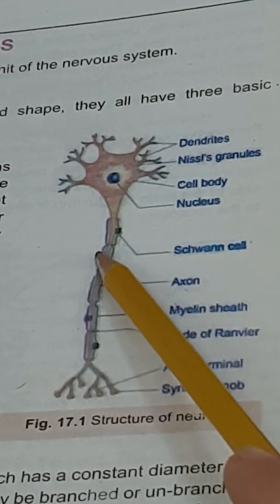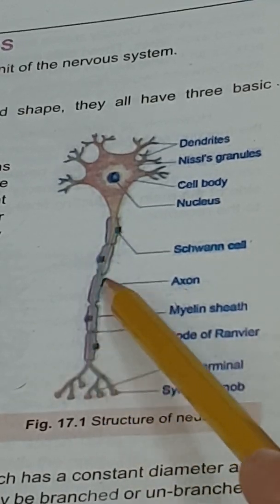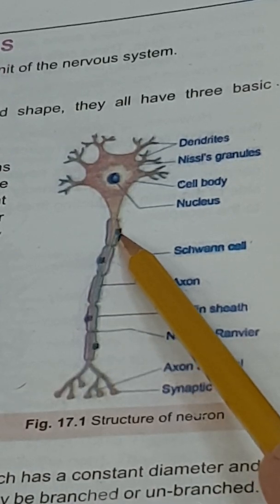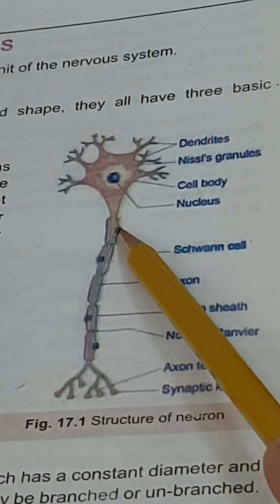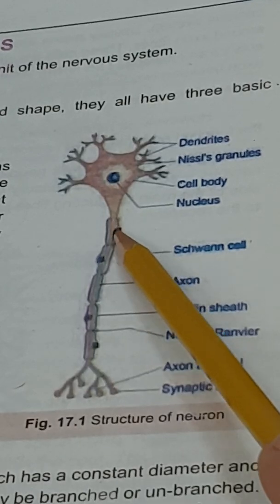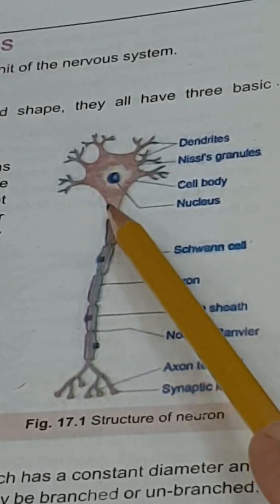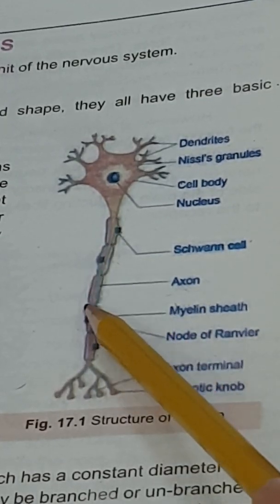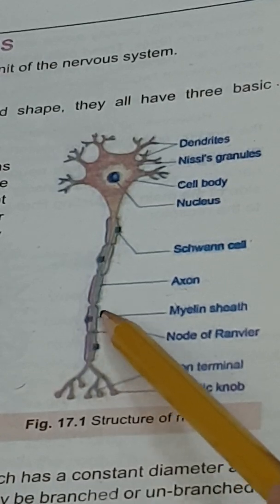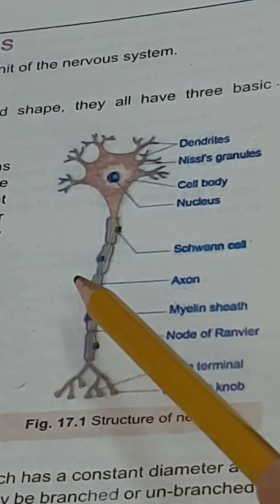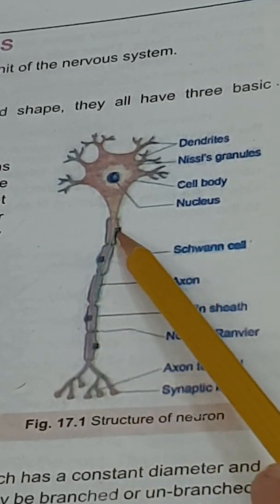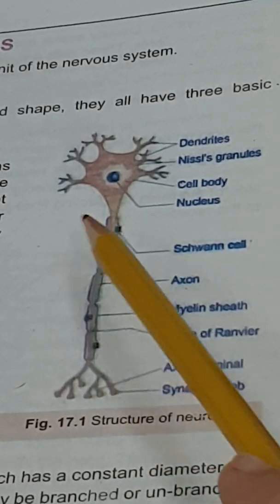Along with the axon, some cells are present which are known as Schwann cells, or neurolemmocytes, also known as neuroglial cells. At the side of the axon you can see these specific cells, which are present for the nourishment of the neuron.